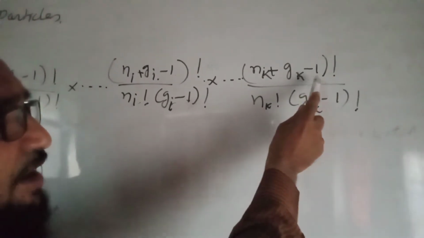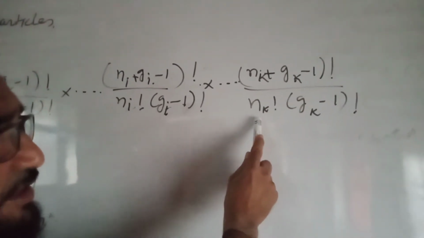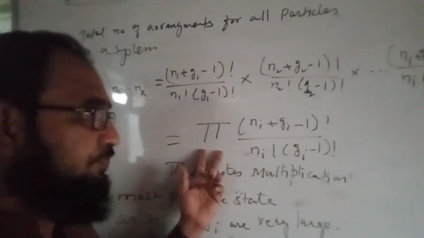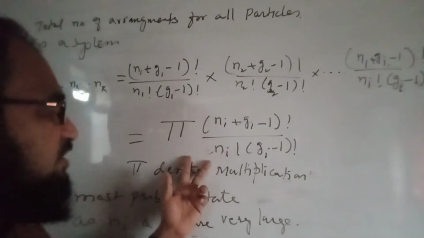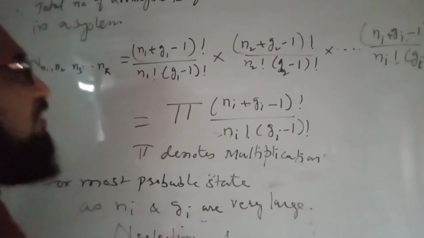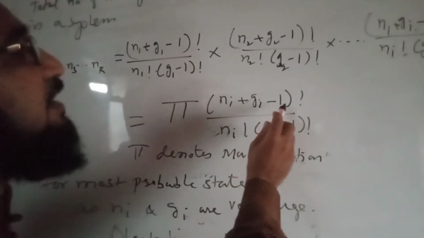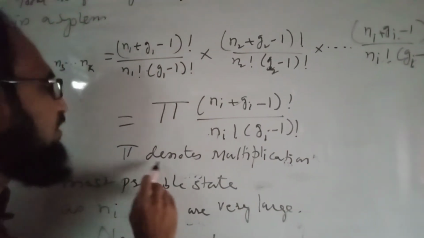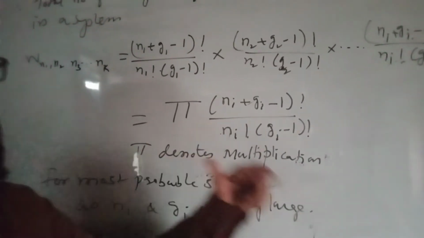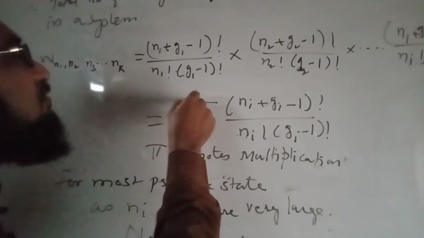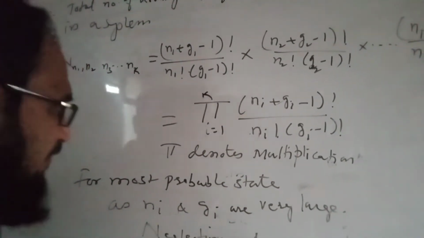We can write it as a multiplication. For multiplication I will denote the symbol pi: pi of Ni plus Gi minus 1 factorial upon Ni factorial Gi minus 1 factorial, where pi denotes the multiplication of each term from i equal to 1 to i equal to k.